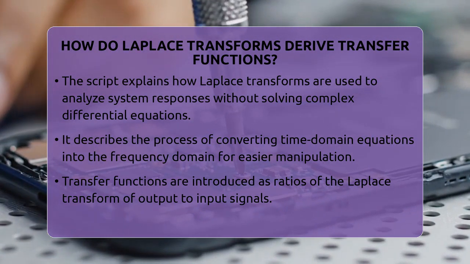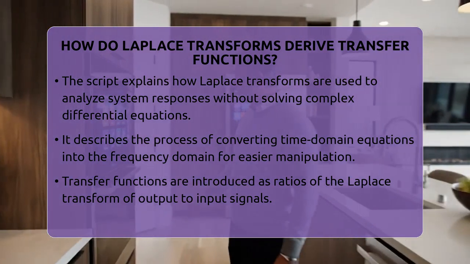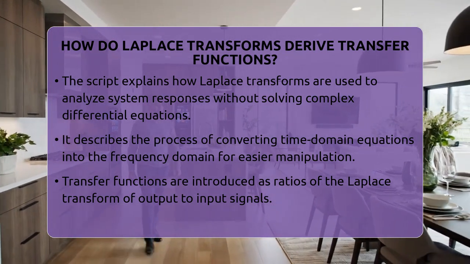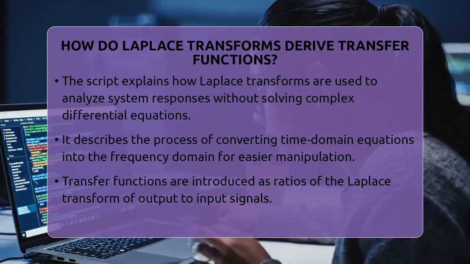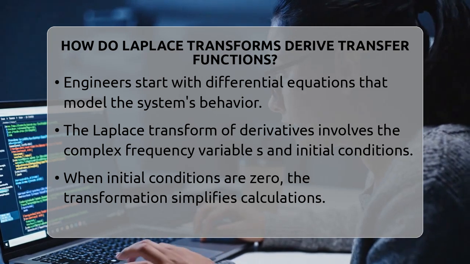In control systems and signal processing, a transfer function shows how the output relates to the input of a system. It is written as a ratio of the Laplace transform of the output to the Laplace transform of the input. To find this transfer function, engineers start with the differential equations that describe the system.